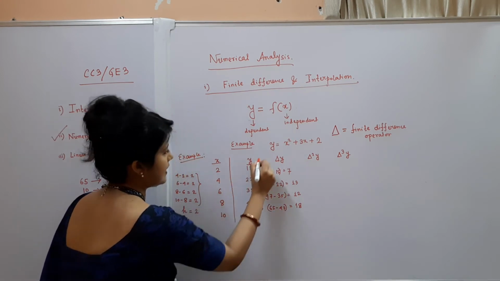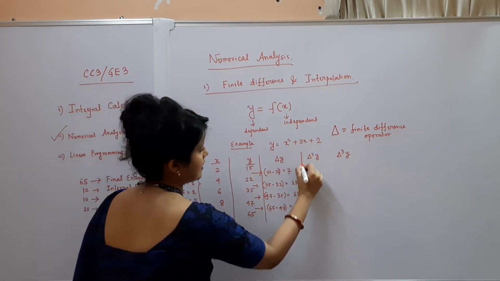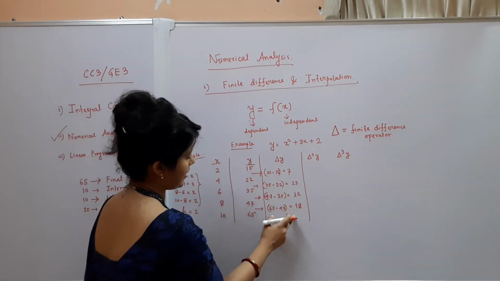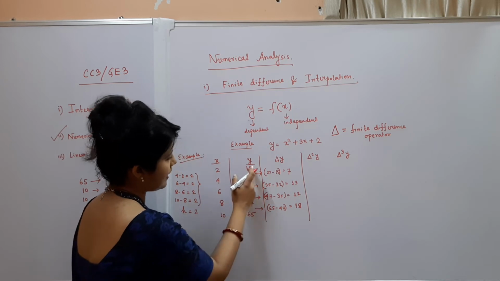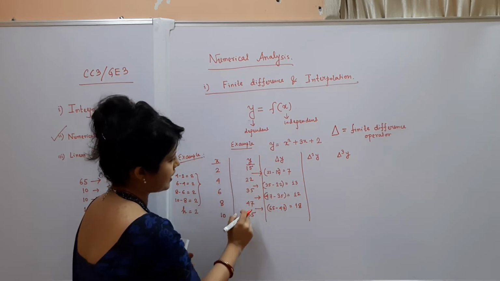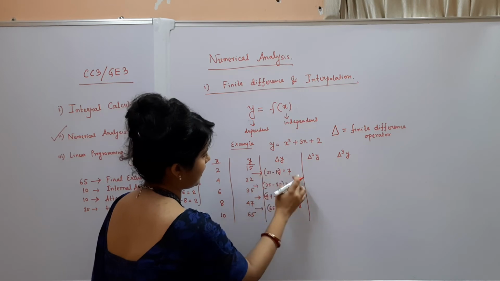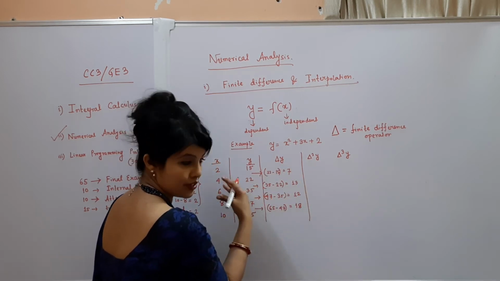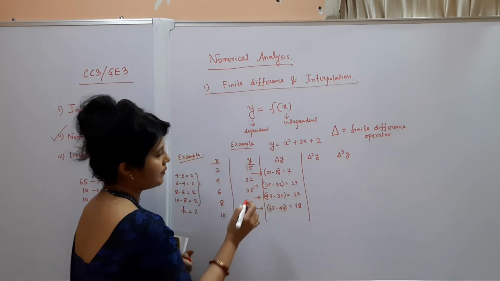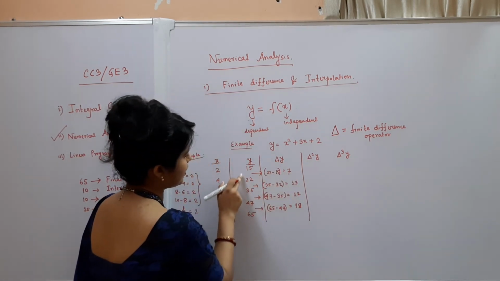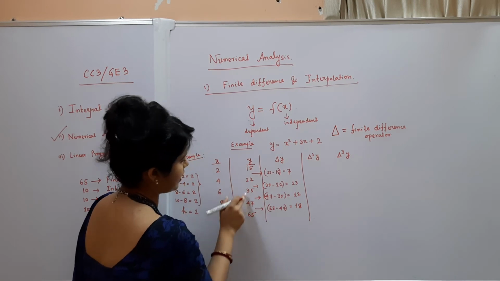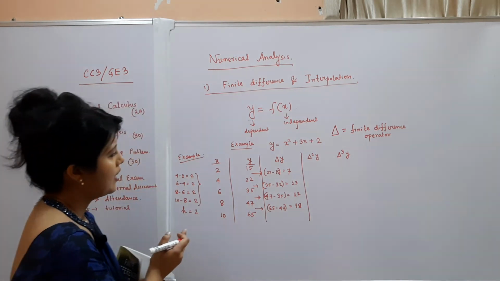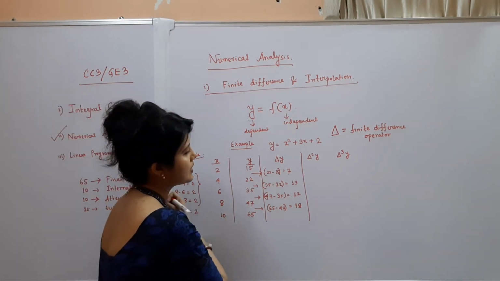So now this is x, this is y, this is delta y. Okay. So this is the column for the first difference, and you have already seen that there are actually 5 values previously. Now in the column delta y, there are 4 values. So the number of values is decreasing. Similarly, 22 minus 15, 35 minus 22, 47 minus 35, 65 minus 47. This is just the finite difference. Okay. So this is very simple. So this is delta y.